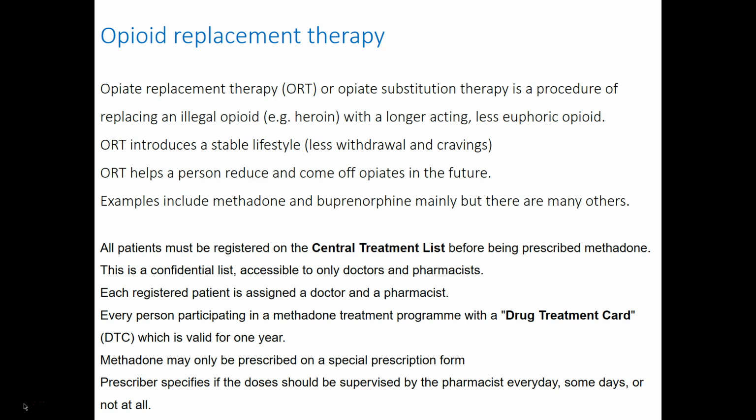In Ireland, all patients must be registered on the central treatment list before being prescribed methadone. This is a confidential list available only to doctors and pharmacists. Each patient is assigned to a named doctor and named pharmacist. And every person participating in the program has a drug treatment card which is valid and updated on an annual basis. Methadone may only be prescribed in a specialist prescription form, and the prescriber specifies if the doses should be supervised by the pharmacist every day, some days, or not at all.